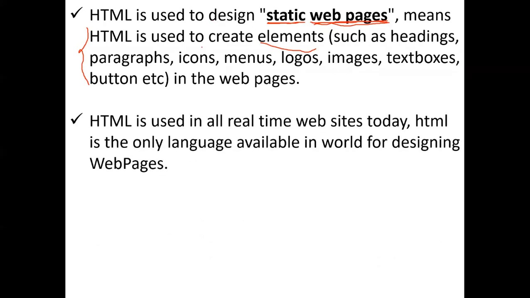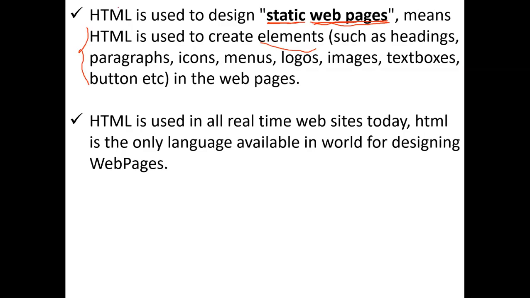And where are we using HTML in real time, sir? Simple, all over the world. Whenever web programming is required, whenever you are performing internet-related operations, in all those situations HTML is required.